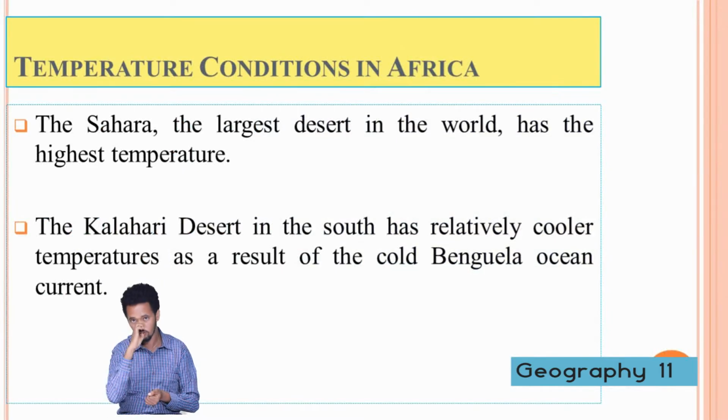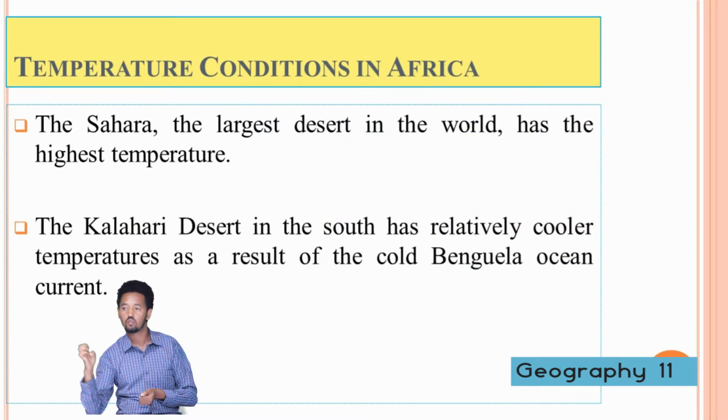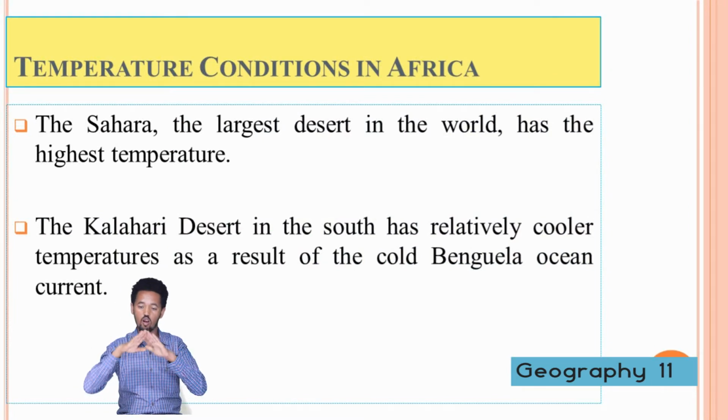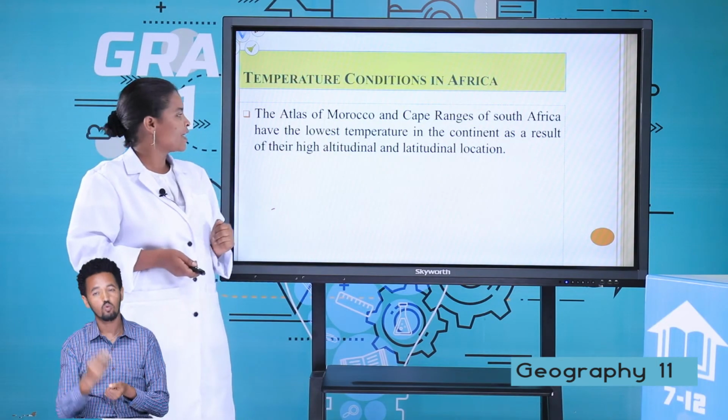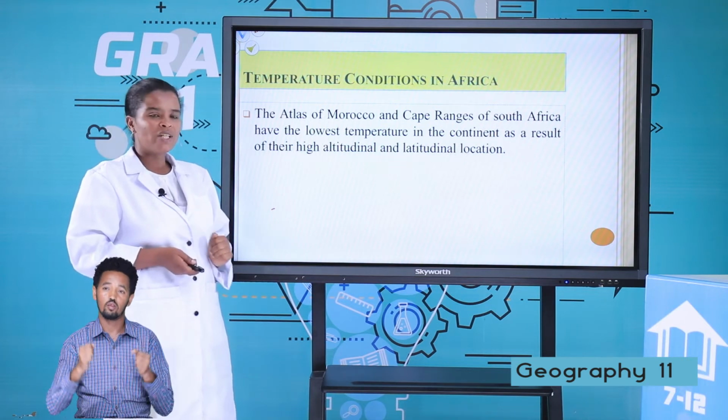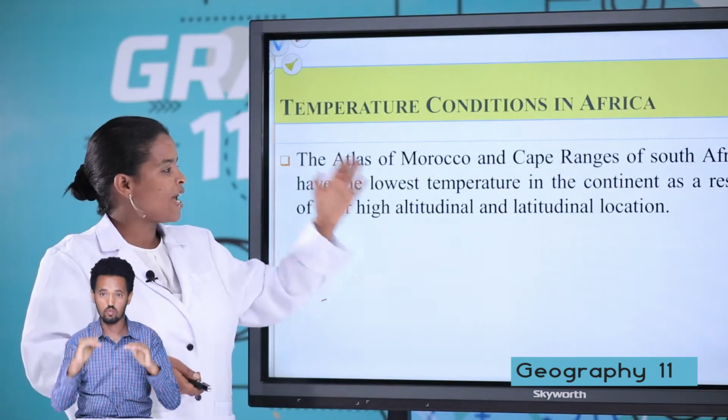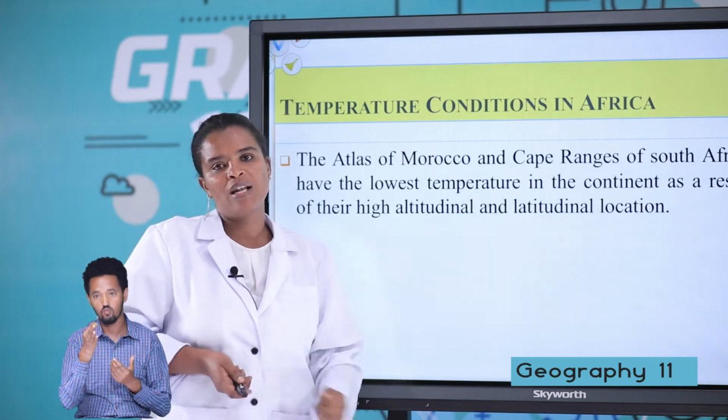The East African highlands, on the other hand, have lower temperature as a result of their high altitude. The Atlas of Morocco and the Cape Range of South Africa have the lowest temperature in the continent as a result of high altitude and latitudinal location.